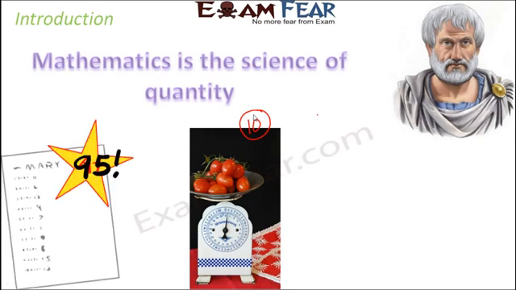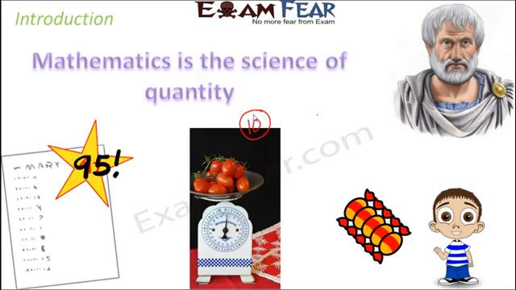When you score in your exam, it doesn't matter how you score, but your score again is a quantity. Sometimes you score 95%, sometimes you score 92%, sometimes you score 70%. Now you might say that in our school we get grades. Even the grades are given based on some numbers, because your exam is basically a process to evaluate your performance, and your performance is evaluated based on the quantity of marks that you have scored, which is given in terms of numbers again.